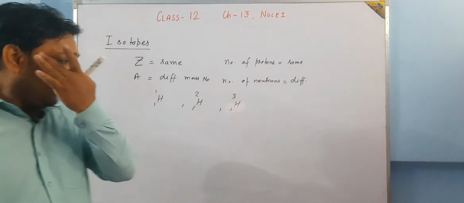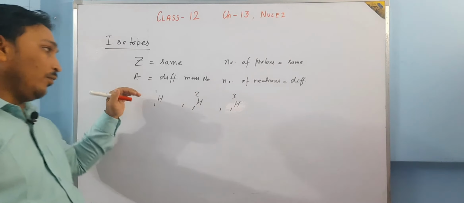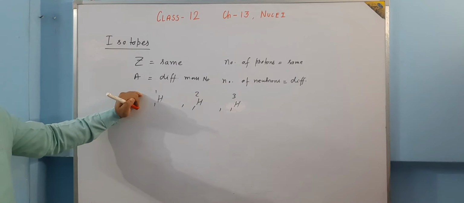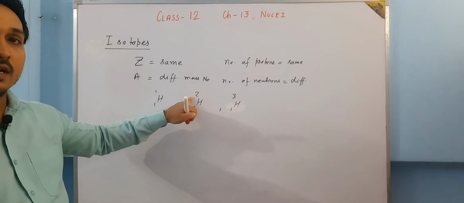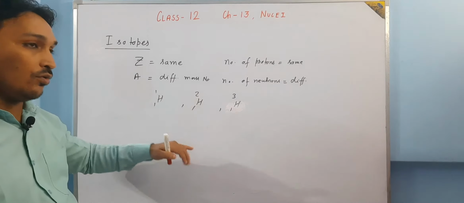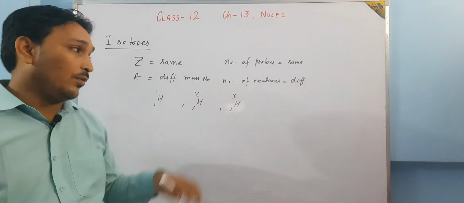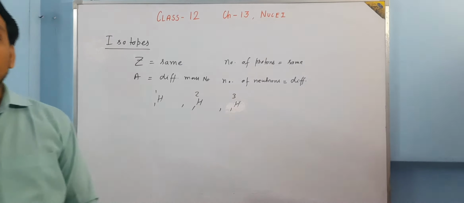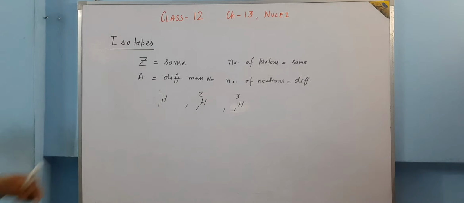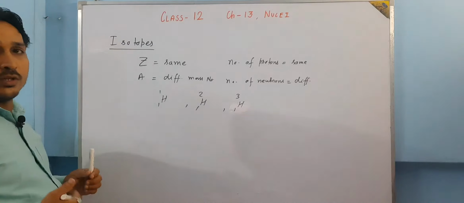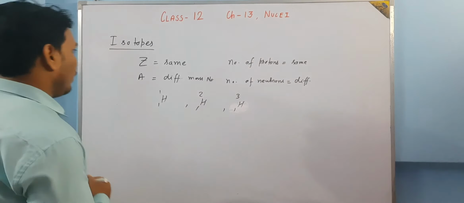But the mass numbers are 1, 2 and 3. So how many neutrons does it have? 1 minus 1, 0. With mass number 2, it has 1 neutron and 1 proton. With mass number 3, it has 2 neutrons and 1 proton. I hope it is clear. One task for you: go in the book and find some more isotopes. One example I have given.